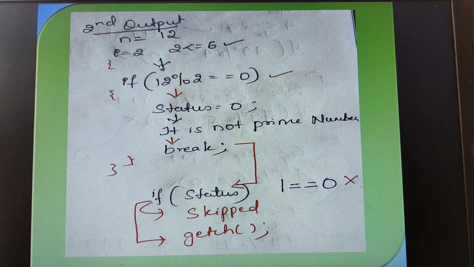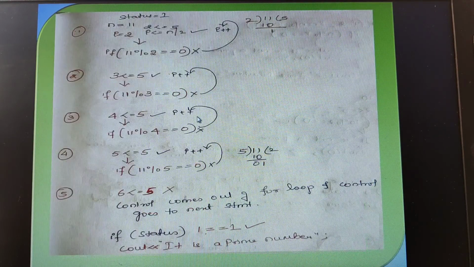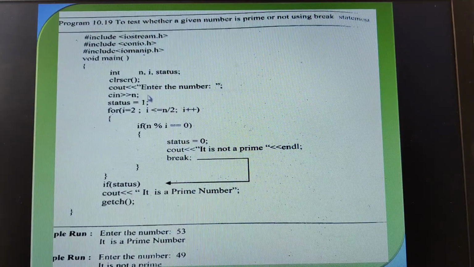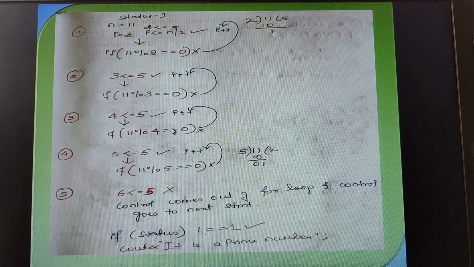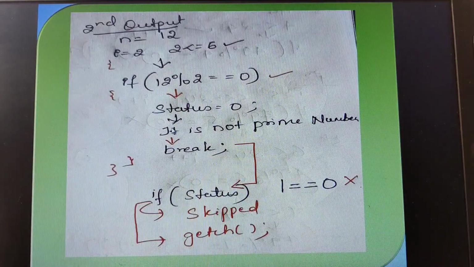In the for loop, what is the first statement here? Children, I am explaining this program only. After the for loop, on satisfying this, we check this particular condition. Am I right? So here, what is the n value? The n value is 12. So 12 mod 2 is equal to 0. Yes, 2 sixes are 12. It is completely divisible, isn't it? And the remainder, what did we get? Since it is the modulus operator, we got the remainder as 0.